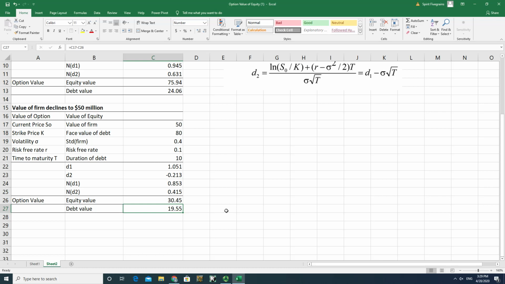So this is a very interesting dynamic, because from the traditional view of cash flows, when firm value declines below the debt value, you would say, hey, this company is in bankruptcy condition, and the value of equity will definitely decline to zero, right? But interestingly, in most cases, they are not zero, and you can see some real cases in the market. As long as the company hasn't reached the final stage of bankruptcy, the equity can still be traded on the market, and equity value may not be zero.